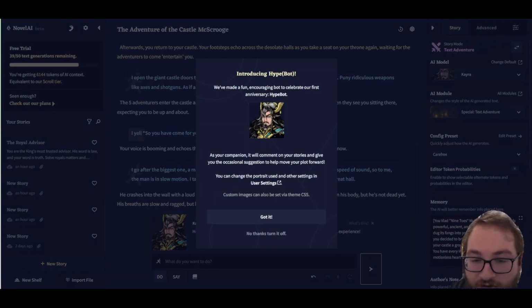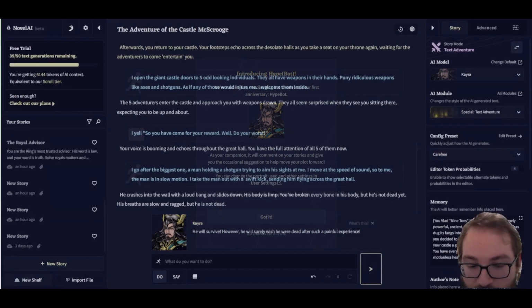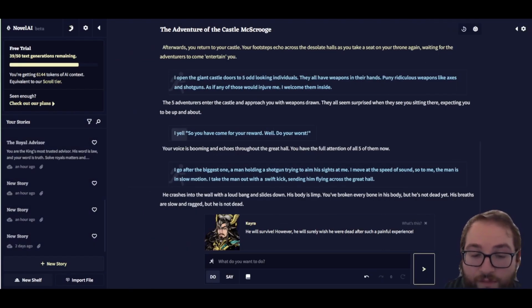What this is, is kind of just a point where you will see what the progress of your story has become. So it'll help you move the story along and give you ideas on how to go next and what text to type in so that you can move the story in the right direction instead of staying still in the same spot. For right now, you can turn it off. We're just going to click got it. I'm going to stop the story here. If you'd like me to continue, let me know down below.